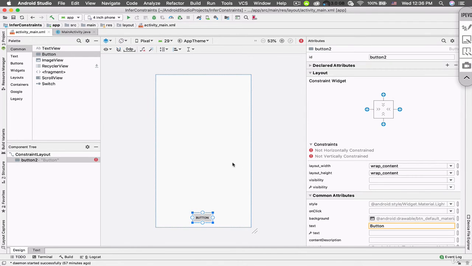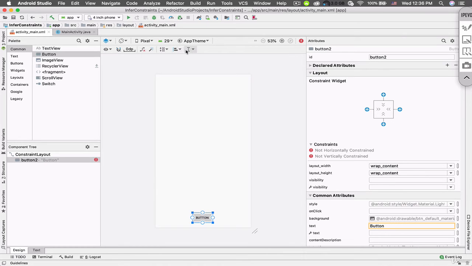So now, instead of adding the constraints myself, how about allowing Android Studio to infer the constraints based on the position of this button on the layout, right? So just like that psychopath that I mentioned earlier, we can allow Android Studio to be that psychopath and infer the constraints for this button. So how? Here you can see that we've got some items. Make sure that you selected the button.